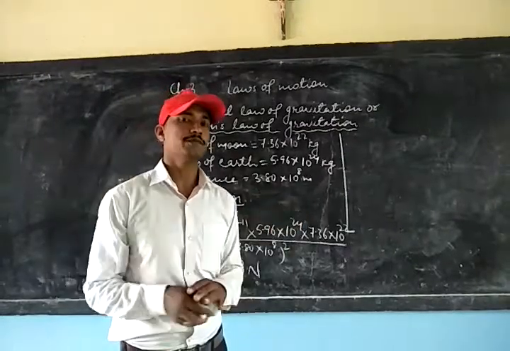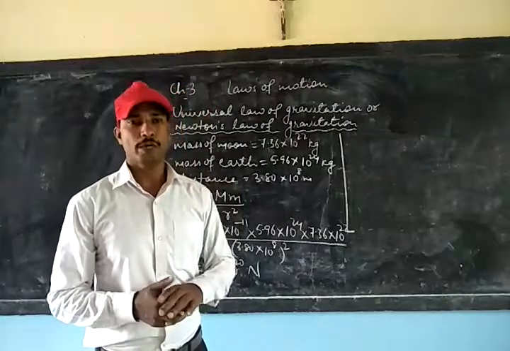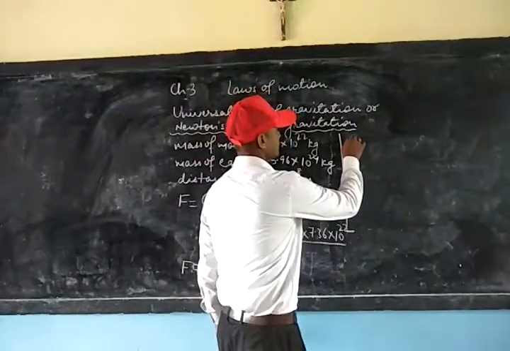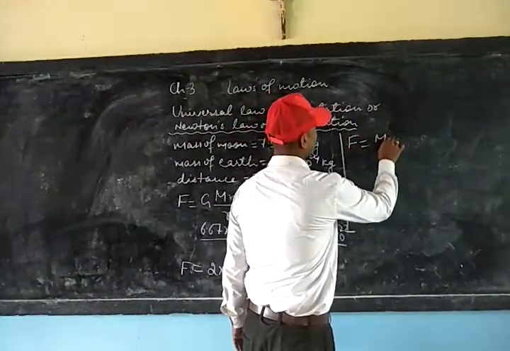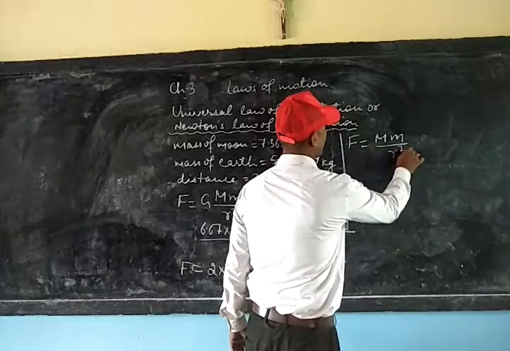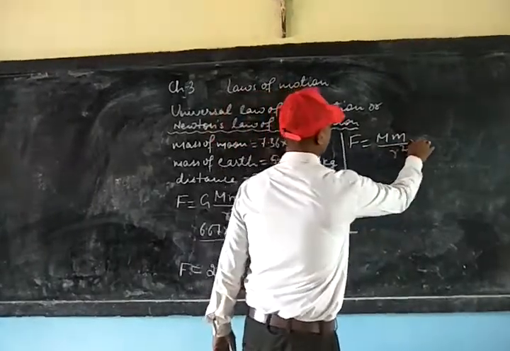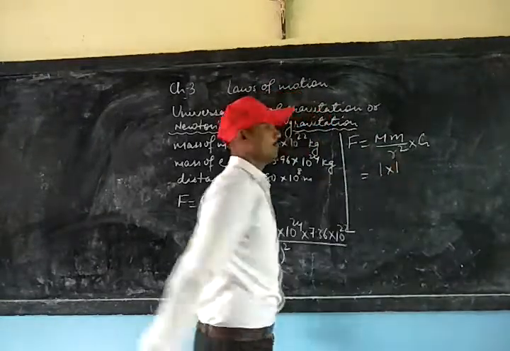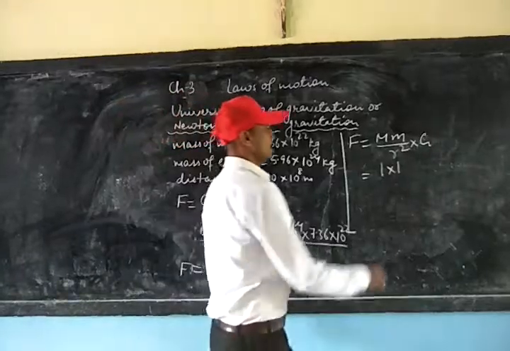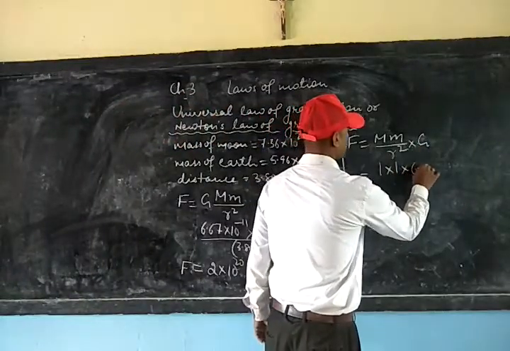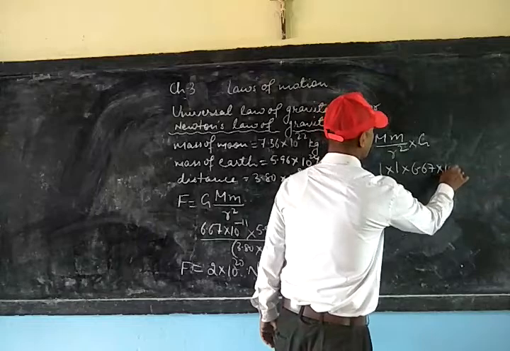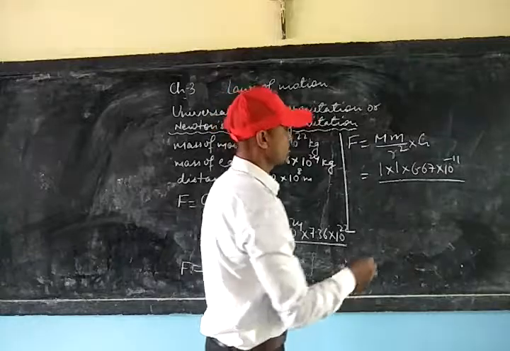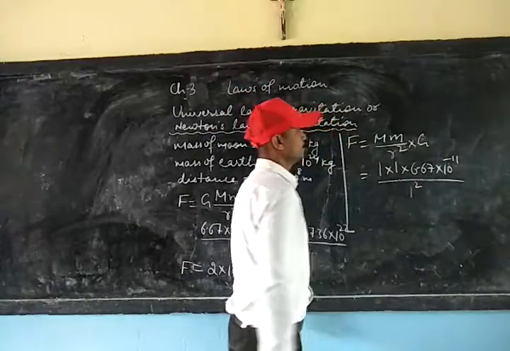Let the two bodies be of mass 1 kg each, with G as the gravitational constant, and suppose the distance between the two bodies is 1 meter, so it becomes 1 square.